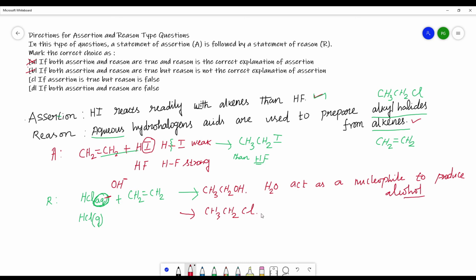So if we need an alkyl halide, instead of using aqueous, which means something dissolved in water, dry gas is used. So the reason given is wrong. The statement of the reason is wrong. We are using dry hydrohalogen acids to produce the alkyl halides. So the option is C. That is, assertion is true but reason is wrong, and the option is C.